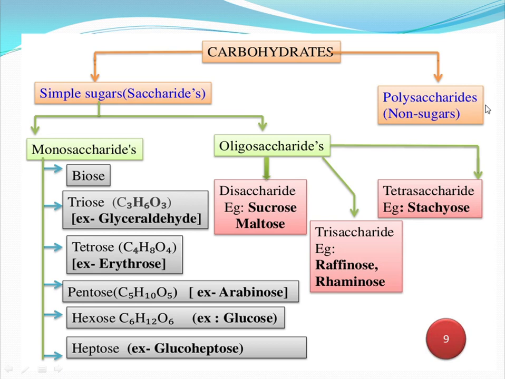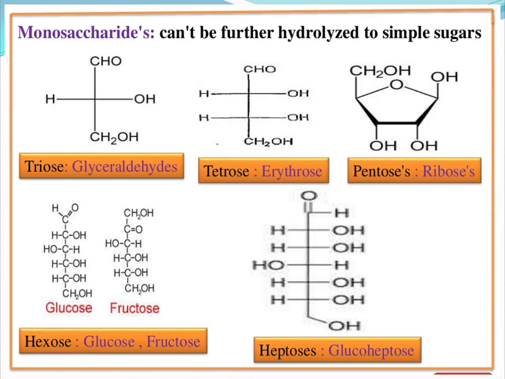Next is polysaccharides. The number of sugar molecules here is n number of sugar molecules. So they are also known as non-sugars. For that, examples you can take are starch, mucilage, cellulose, inulin, etc.